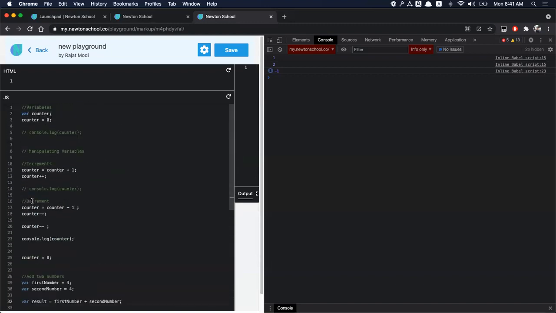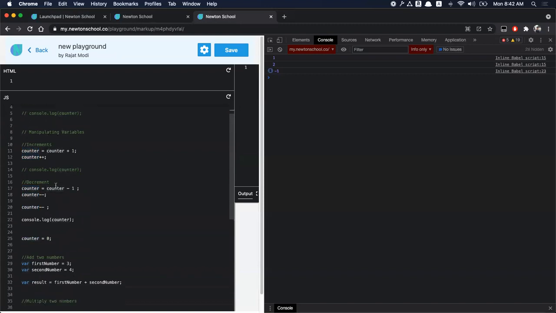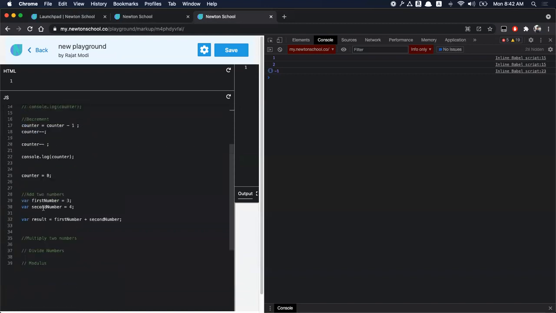So see that whenever I updated the value, I did not use the var keyword. It was just once when I wanted to declare that variable. I never need it again. Whenever I create a new variable, only then this var keyword is required. Like for example, I create this result variable, I use this and add these two numbers and store them in the result. Let's see the output of these.